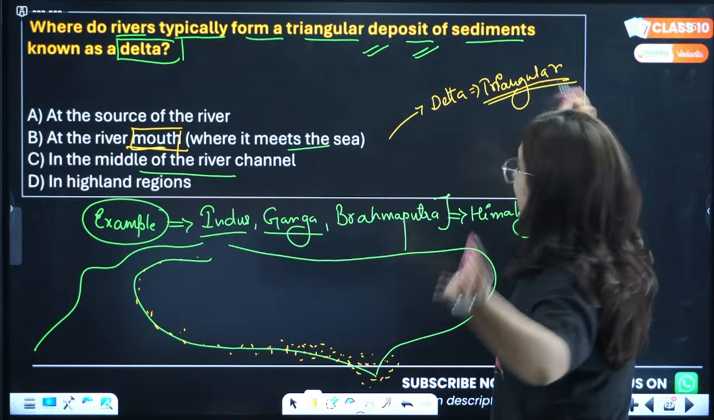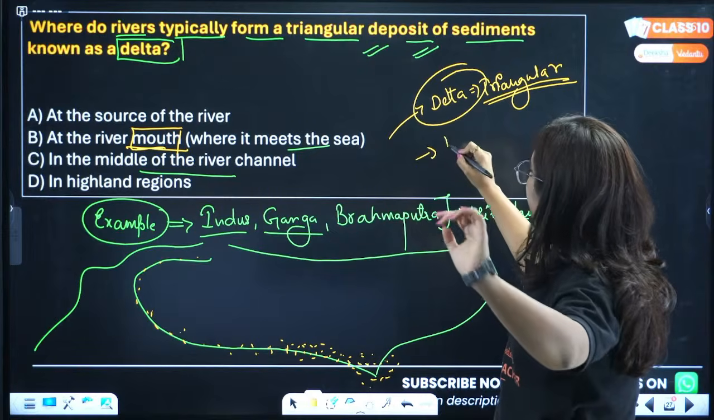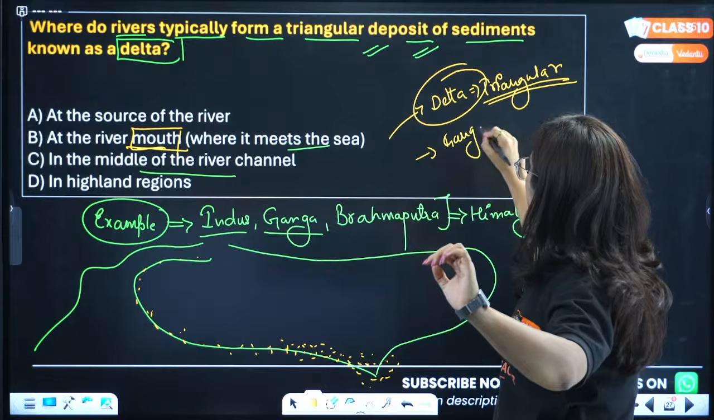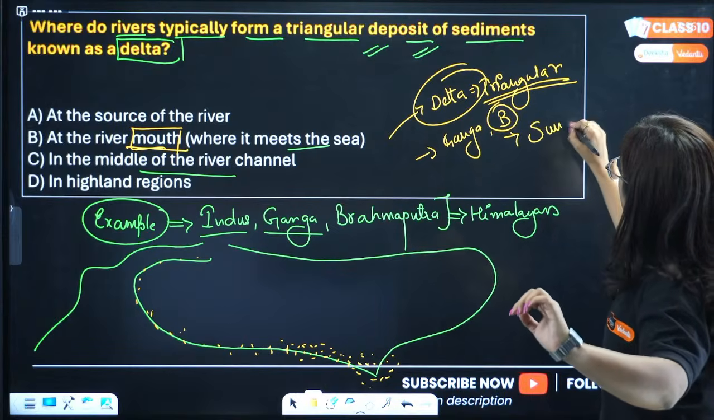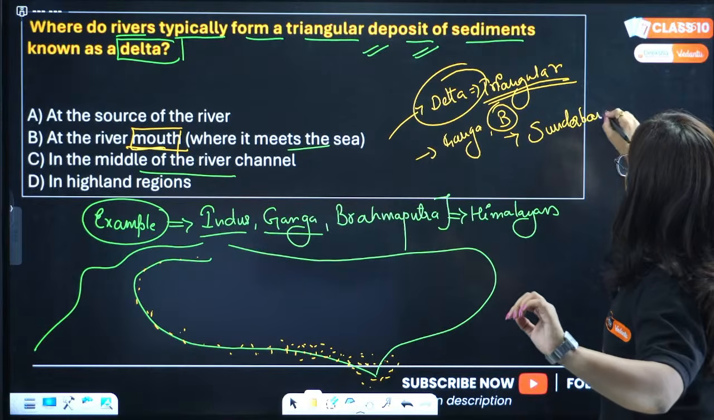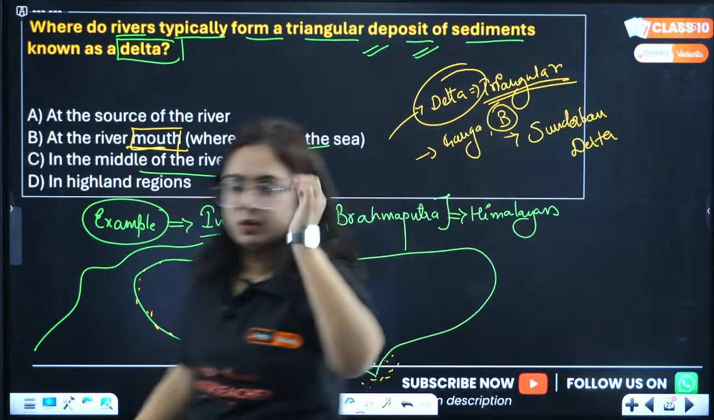Getting my point, beta? And do you know that rivers Ganga and Brahmaputra form the world's largest delta, which is referred to as the Sundarban Delta, because of the Sundarban plants growing over there?